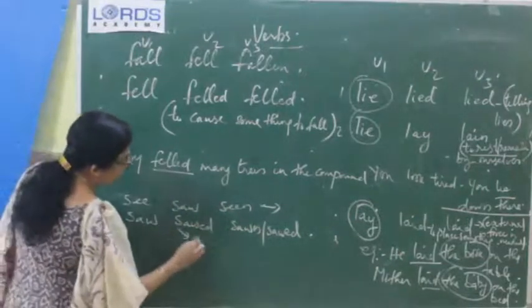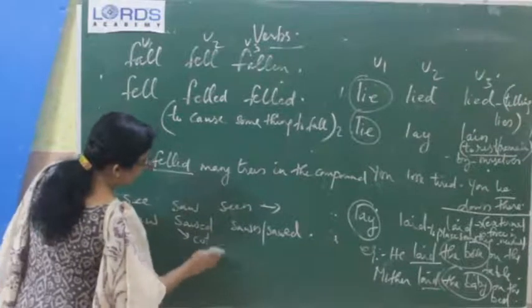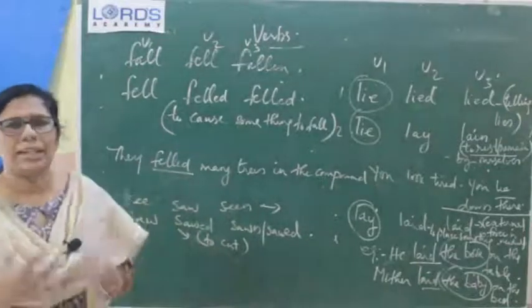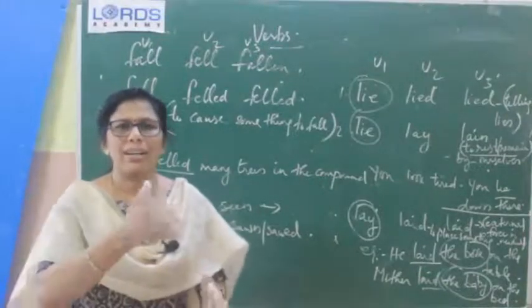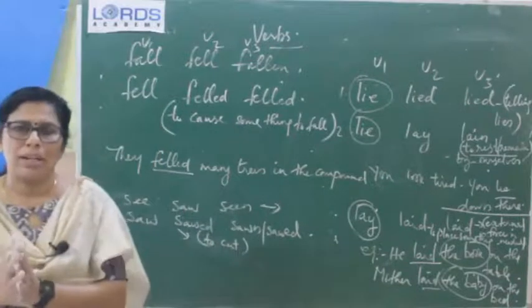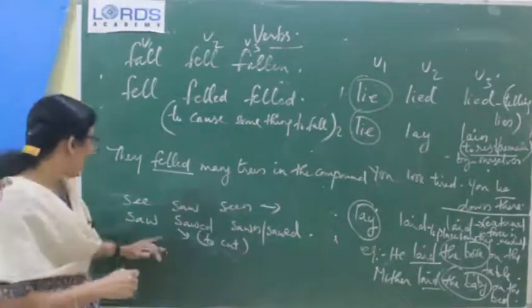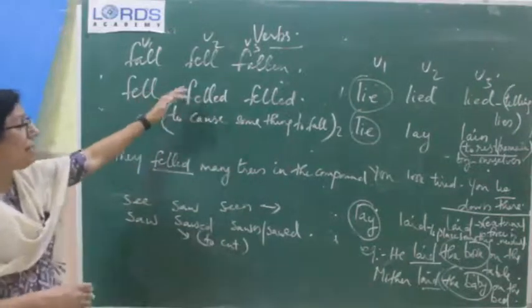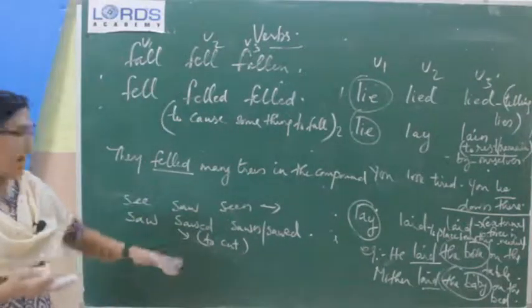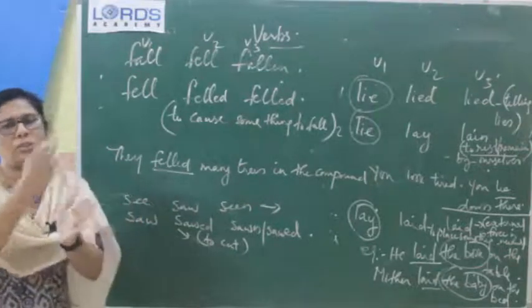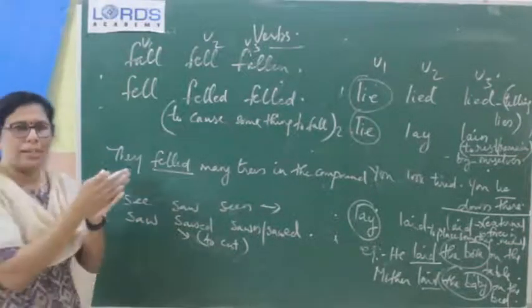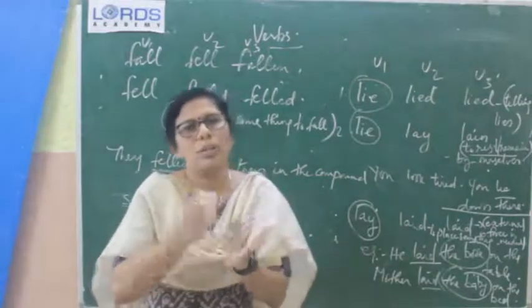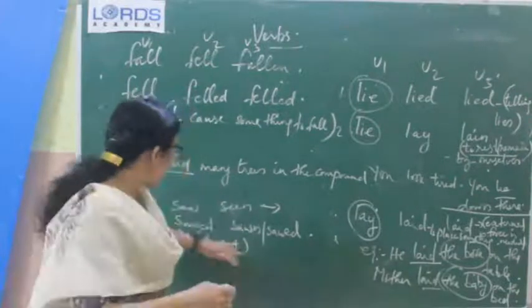So this saw means, again, the meaning is to cut something. Okay, we know that normally if you are taking wood to a sawmill, they will cut it into small thin pieces according to our need. Okay, so that is sawing there. So saw means to cut into pieces, almost the same as felled means to cause something to fall. To make any furniture, we need to cut the wood into small thin pieces. That is sawing or saw.